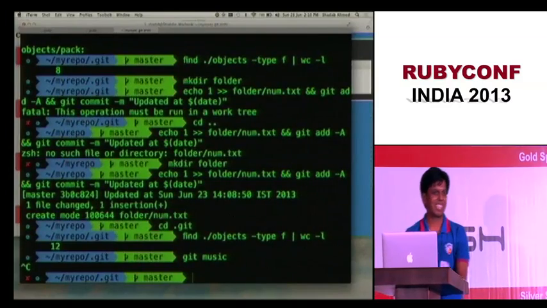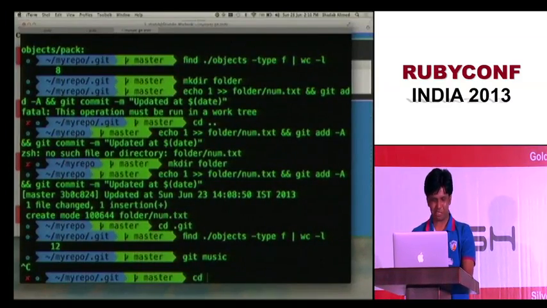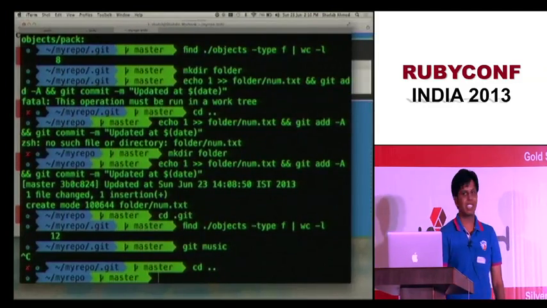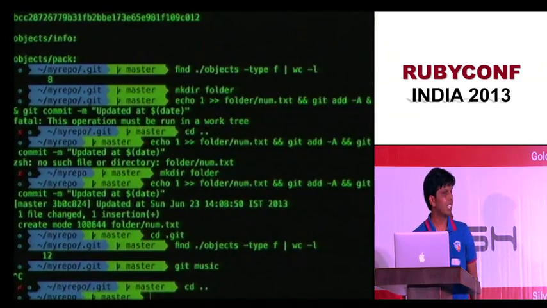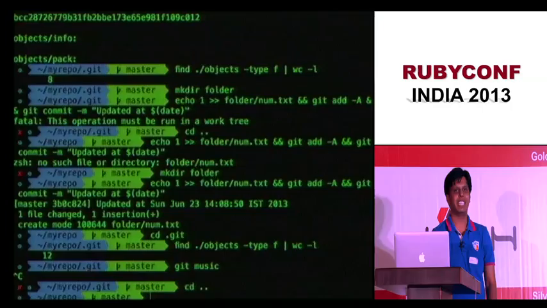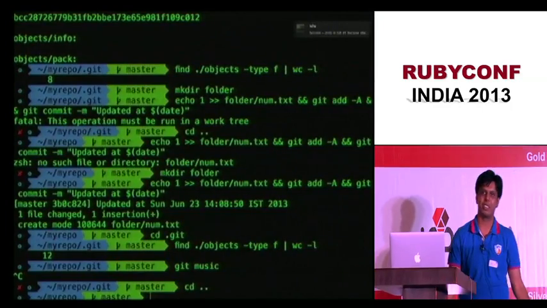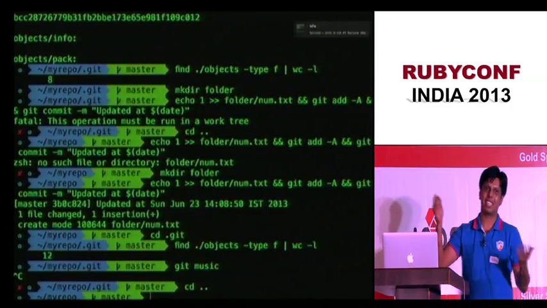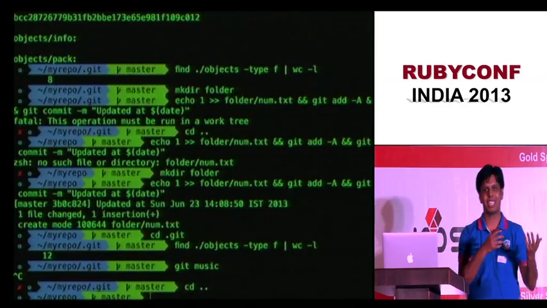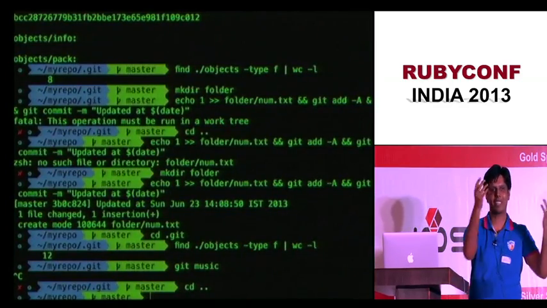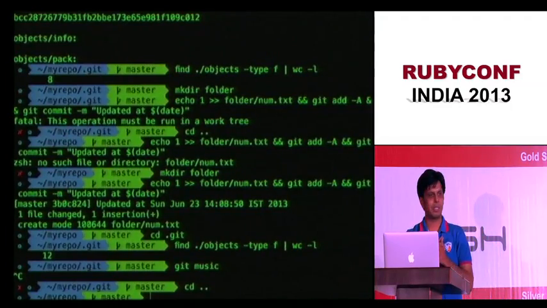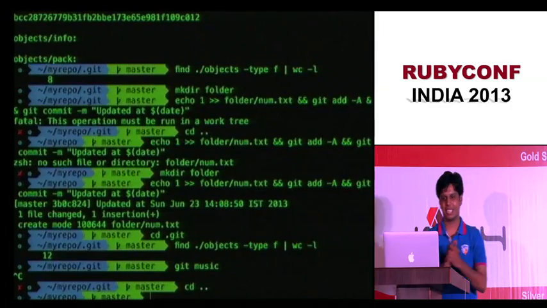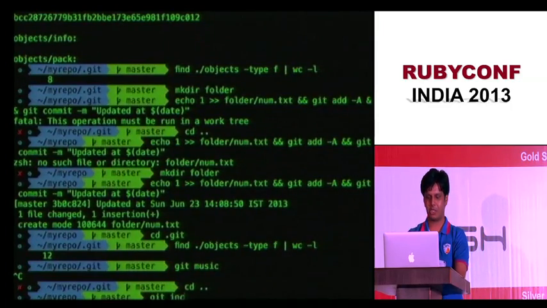Okay. But why are we playing this music? What's the relationship with Git here? With Inception. So for those who haven't seen it, this is a movie about dreams within dreams within dreams, up to the nth level. A guy takes a dream, that's level 1, then they take another dream inside that dream, that's level 2, and so on. So why am I showing that music here right now? Because I'm doing the same thing with Git. Let me show you Git Inception.